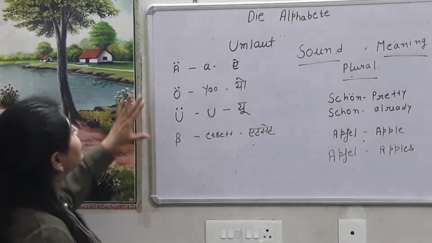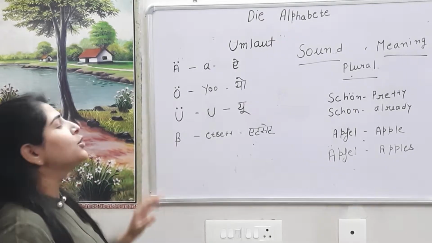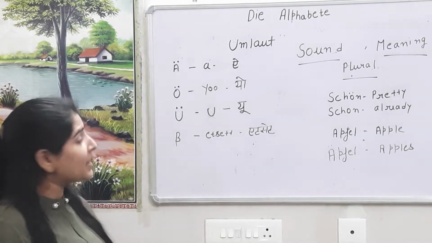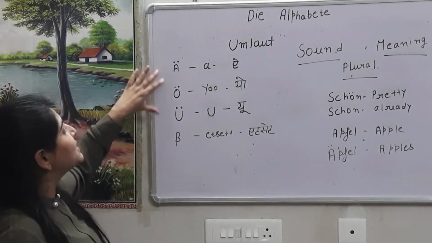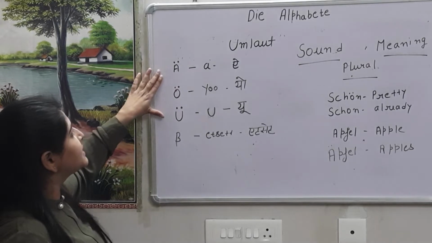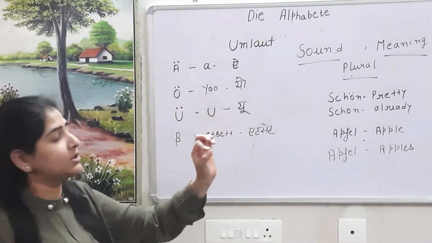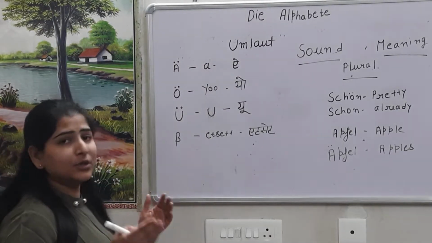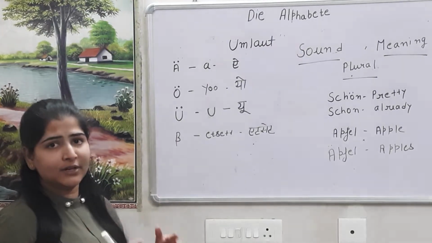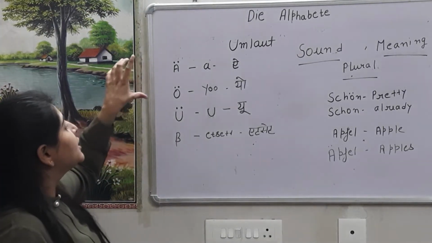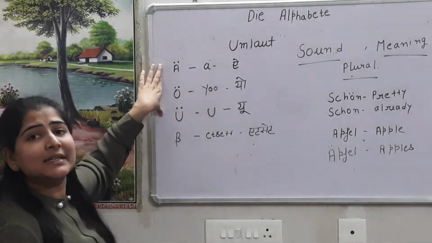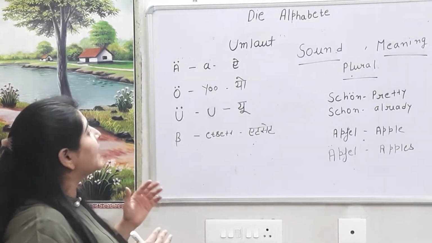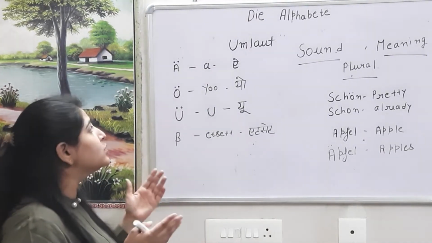Okay, so now these are the rest 4 alphabets. You must be thinking that these are the same alphabets which we have learned, but no. These are different because of this symbol. So what do we call this symbol? This symbol is umlaut. Umlaut. And this is a very important symbol. What happens when we put this symbol on the alphabets? I will tell you, but the most important thing is that we can put this umlaut sign only on these 3 alphabets.